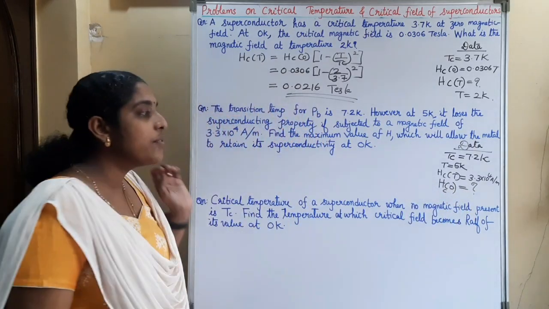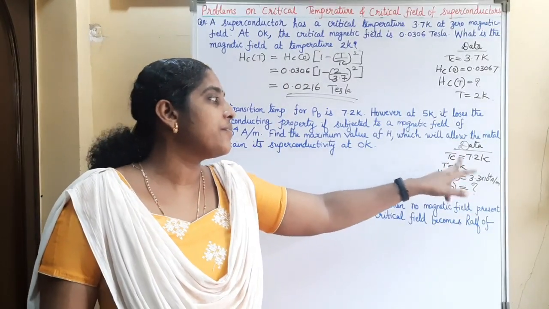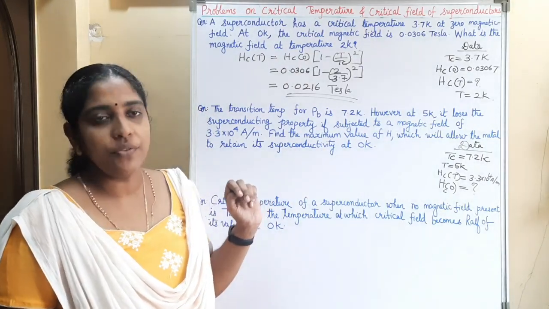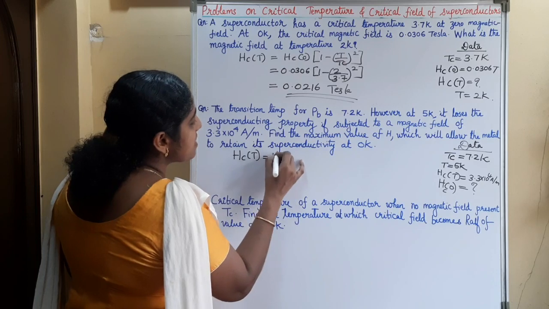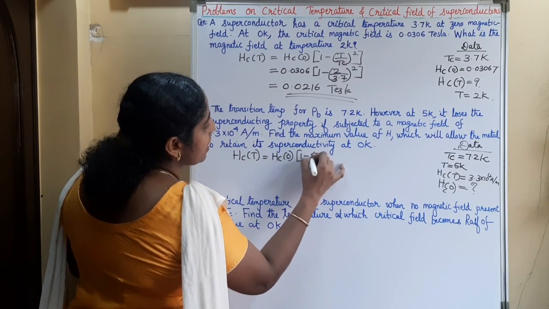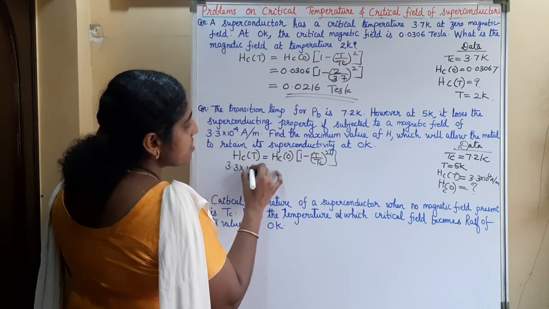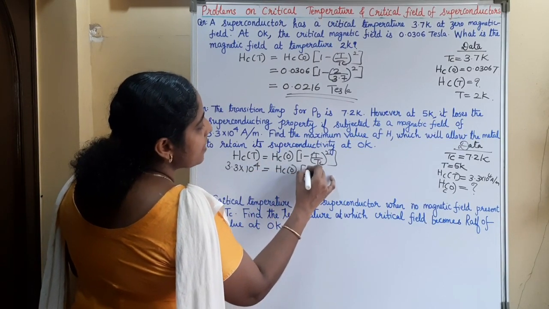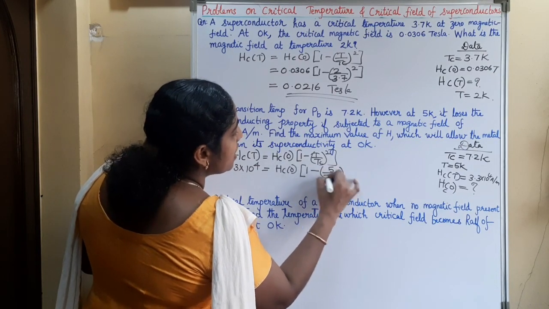So we want to find out the critical field at 0 Kelvin. The critical field at T equal to 5 Kelvin is given. What is the critical field at 0 Kelvin? That we want to find out. So the general formula is Hct is equal to Hc0 into (1 minus (T by Tc) square). So Hct is 3.3 into 10 raised to 4, equal to Hc0 into (1 minus (5 Kelvin by 7.2 Kelvin) square).